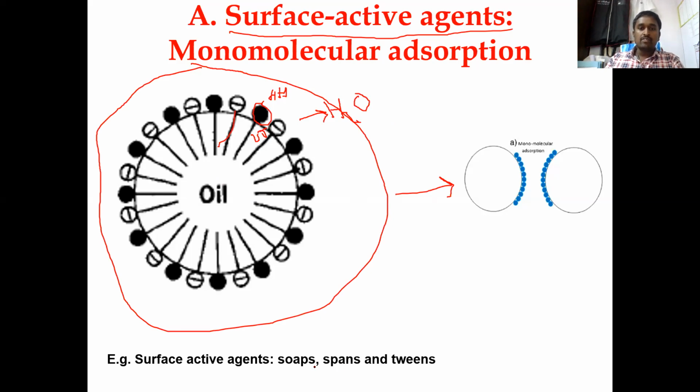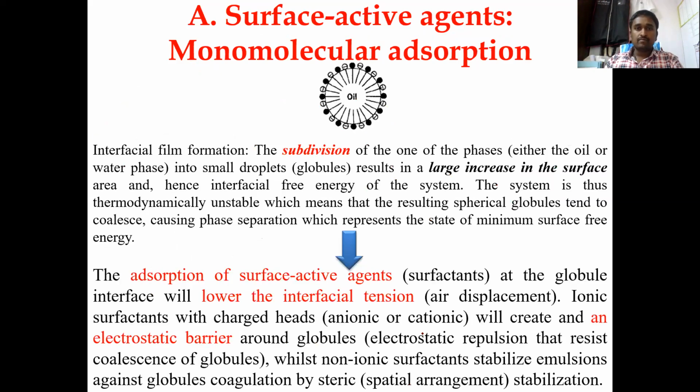So the best examples of surface active agents are soaps, Spans and Tweens, which we have studied before also. The write-up given in the textbook is the subdivision of one or more phases. So what is the subdivision? This oil is subdivided into small droplets. In case of a water and oil emulsion, instead of oil you would see water as droplets, and outside the oil will be there.